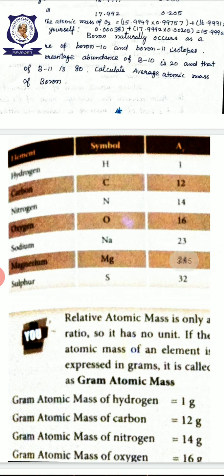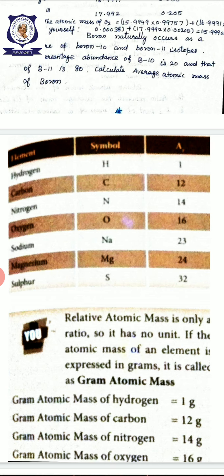Then normally, while we are measuring this relative atomic mass, it is a ratio. See, we are comparing the mass of an atom with the mass of carbon 12 atom, that is 1 by 12 part of the carbon 12 atom. So, it is a ratio, so it has no unit. But while we are expressing this atomic mass in grams, it is called gram atomic mass.